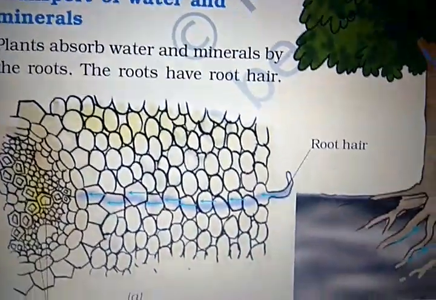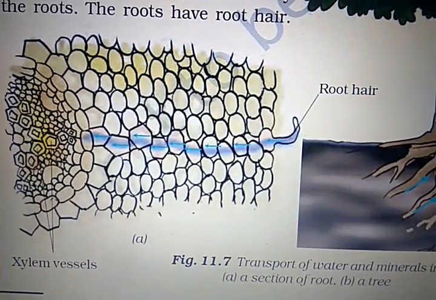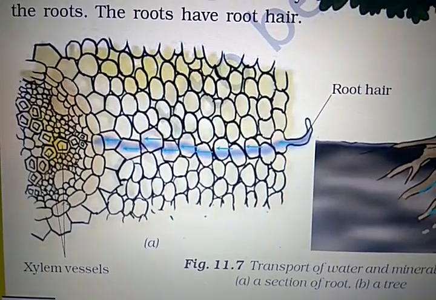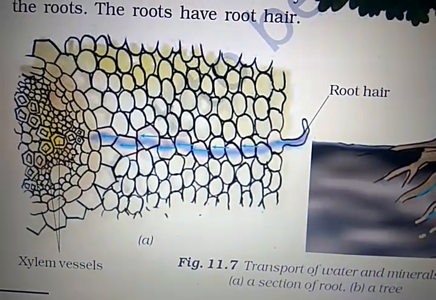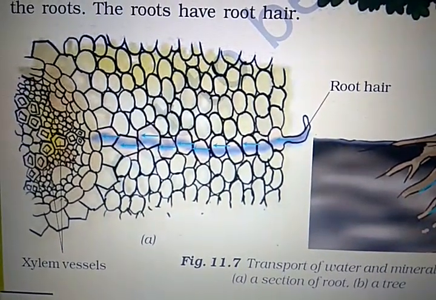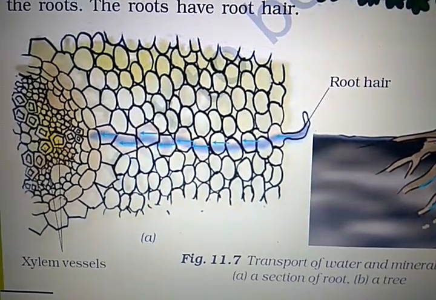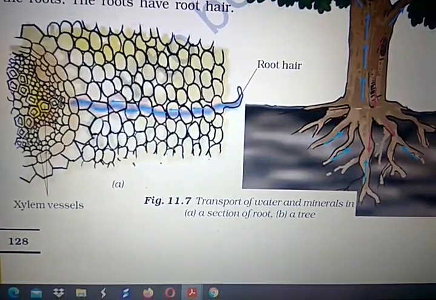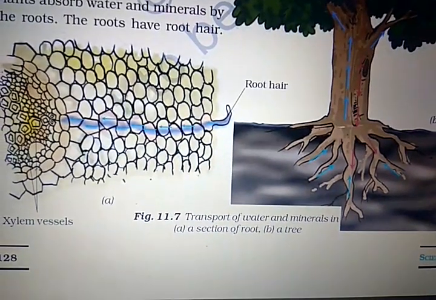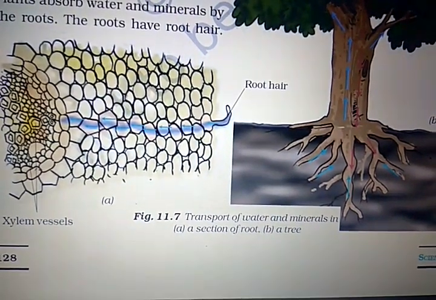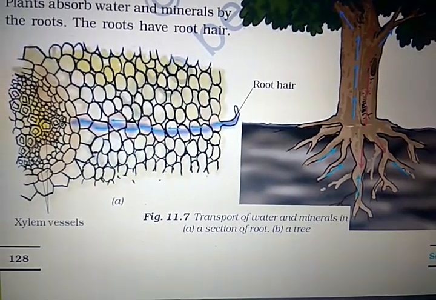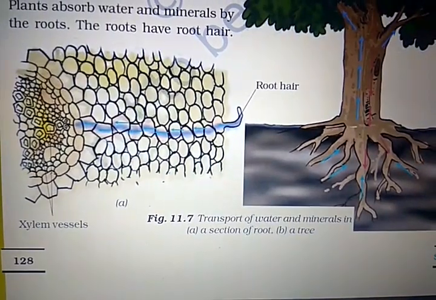And that component is known as xylem vessel. Here you can see the figure of xylem vessel. So when you take the cross section of a stem, you find xylem vessels and phloem vessels. Now you see this tree, it absorbs the water and minerals through which vessels? Xylem vessels.